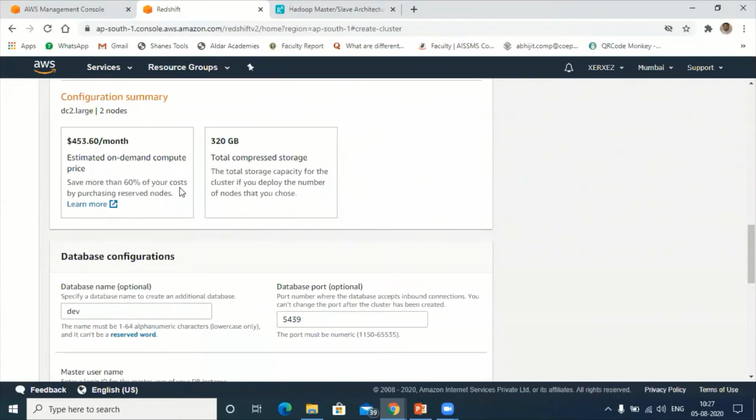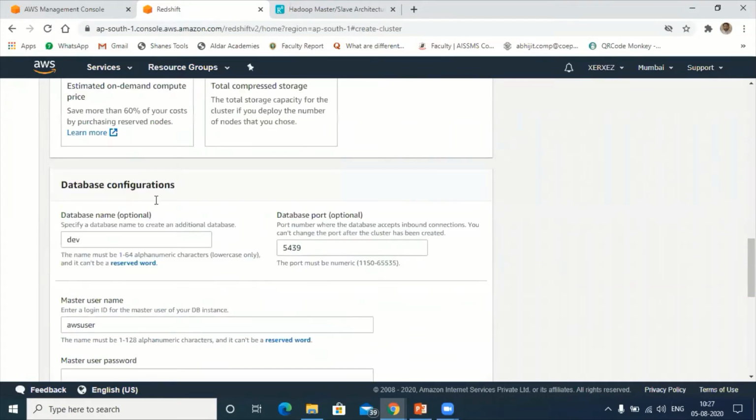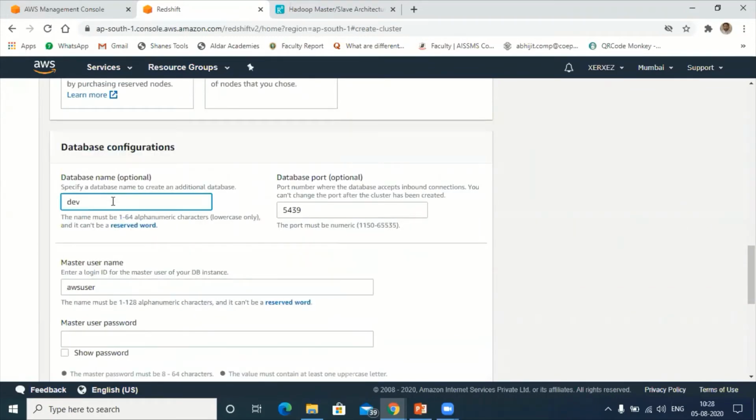This is the configuration summary. Next is the database name. By default the database name in Redshift will be dev. This is optional, so you can change the database name here, or type any name you want, like demo test. Just to avoid confusion, I'll keep it as dev only. And this is the port number, 5439. This is very important, in an interview they can ask this.